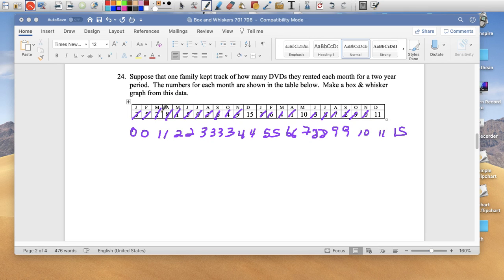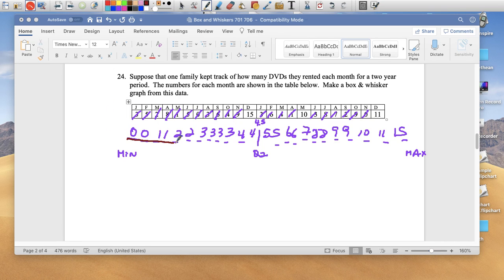Okay, so we want to find the median. The median is 1, 2, 3, 4, 5, 6, 7, 8, 9, 10, 11 from each end, and then a number between 4 and 5, so it'd be 4.5. So that's your median right here. So I'm going to write Q2 already for you. The min, max, right? We need our 5 point. So I'm going to underline it in red.